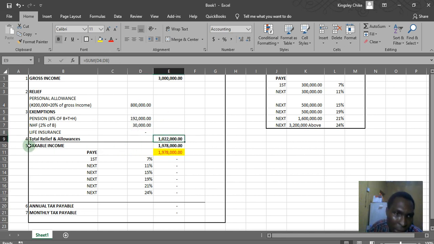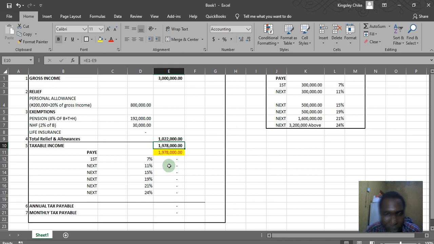Then taxable income. The taxable income is your gross income, remove all allowances and exemptions, and that will give you your taxable income. It is this taxable income that we will now charge all these percentages on to know how much a person is expected to pay as tax annually.